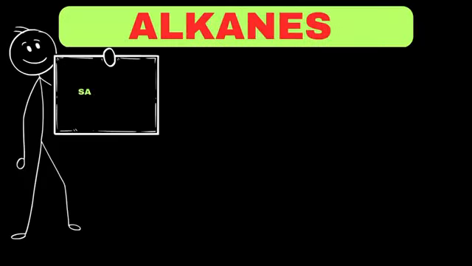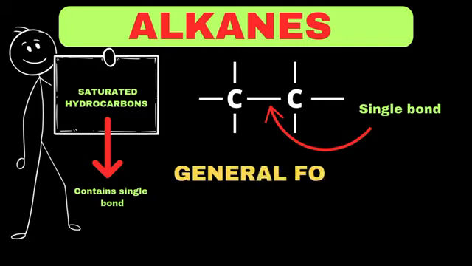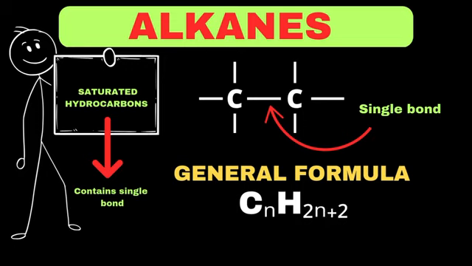Alkanes are a saturated class of hydrocarbons, which means that a single bond is present between carbon atoms. We need to remember that saturated compounds are those compounds which only contain single bonds. First of all, we need to understand the general formula of alkanes, and it is CnH2n+2. Keep in mind here, n represents the total number of carbon atoms present in the alkane.